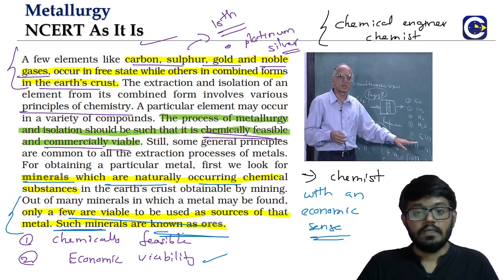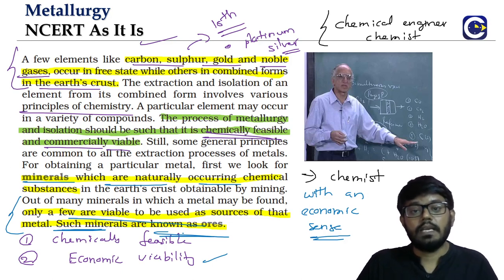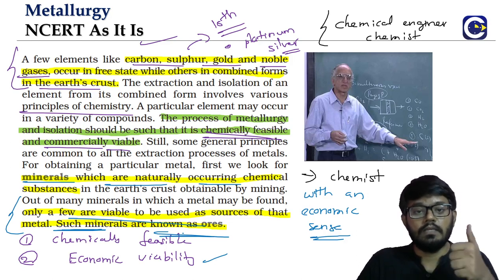Like I said, some forms of clay might have aluminium, but extracting it from these clay forms might not make economic sense. Or sometimes the chemical viability might not be there for some select scenarios. So all this we have to keep in mind. We have to look at the viability in terms of the chemical process, and also in terms of the economics.